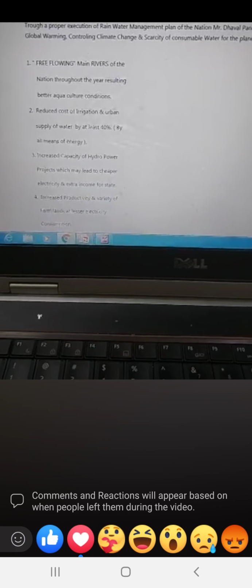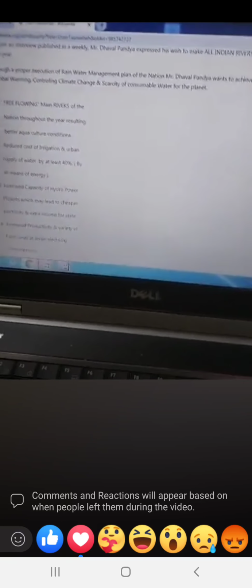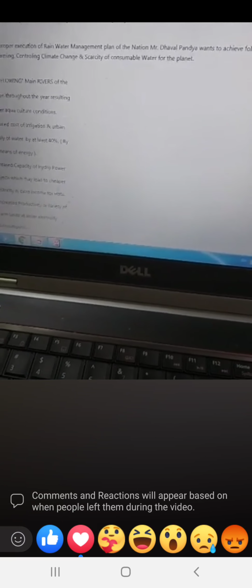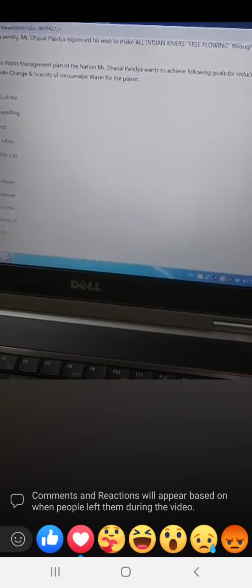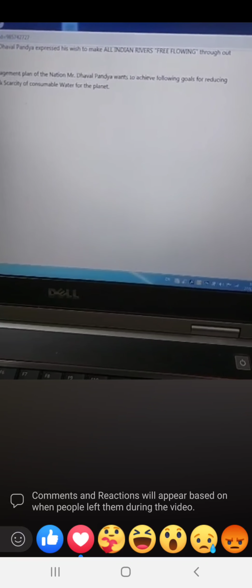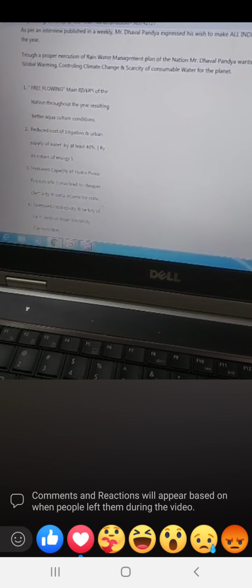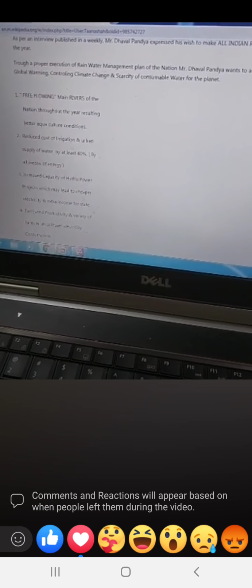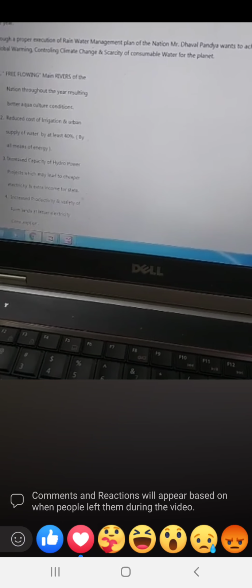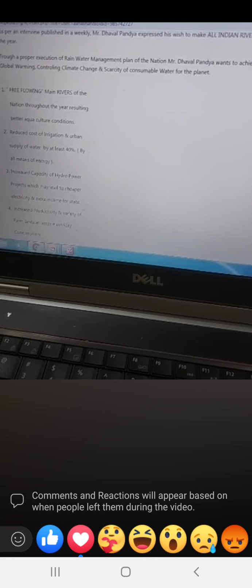Through a proper execution of rainwater management plan of the nation, Mr. Dhaval Pandya, that's me, wants to achieve following goals for reducing global warming, controlling climate change, and scarcity of consumable water for the planet.